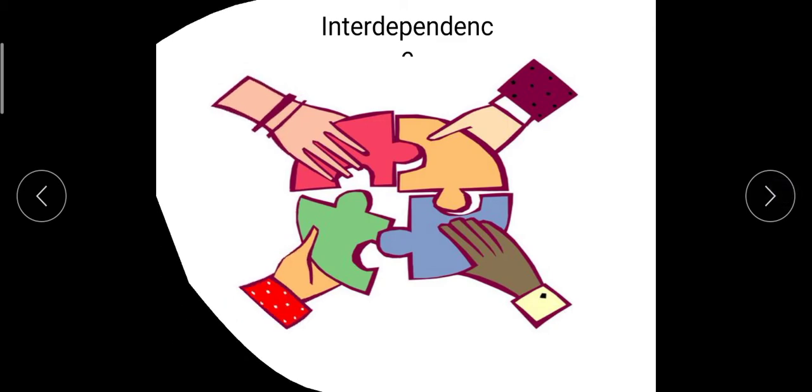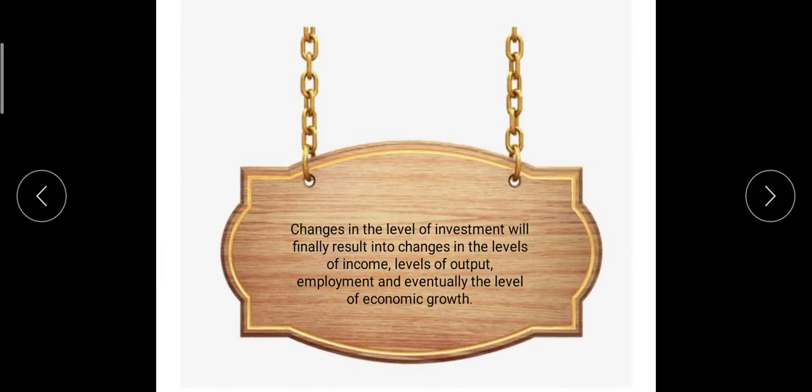How it is depending, let us explain with the help of an example. Changes in the level of investment finally result in changes in the level of income, levels of output, employment, and eventually the level of economic growth. I'm giving a small example.